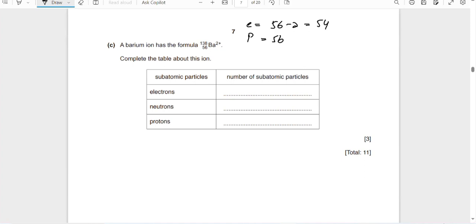The next is neutron. Neutron is equal to A minus Z. A means mass number, Z means proton number. 138 minus 56 becomes 82. So I am writing: electron is equal to 54, neutron is equal to 82, proton is equal to 56.